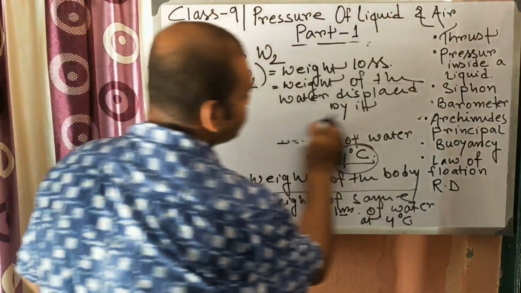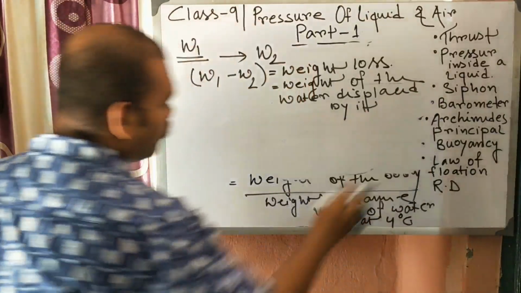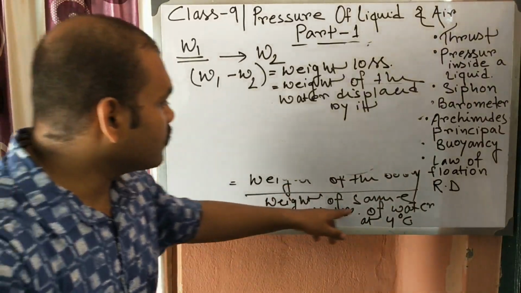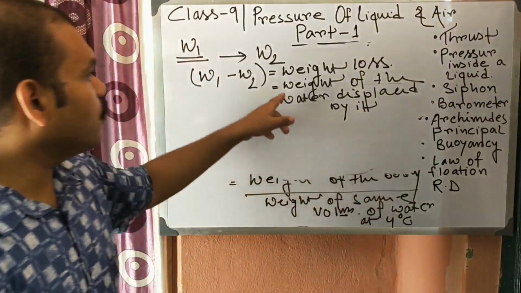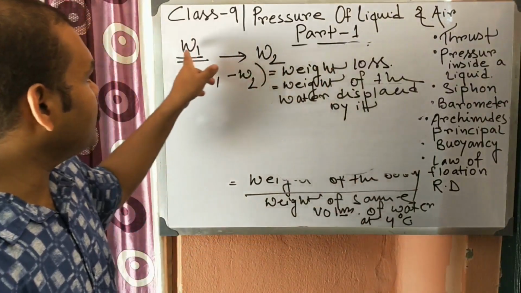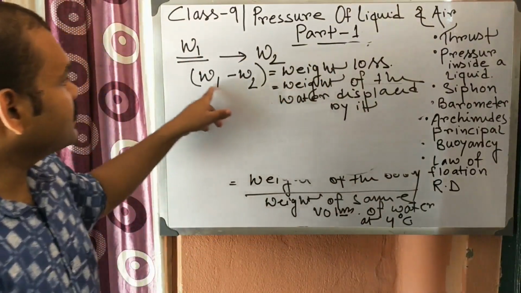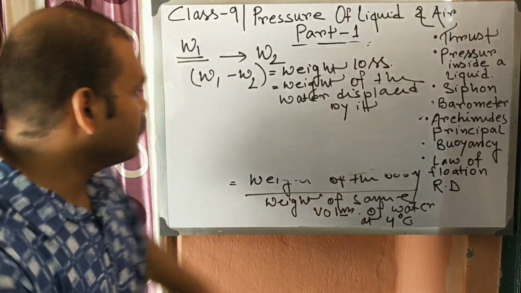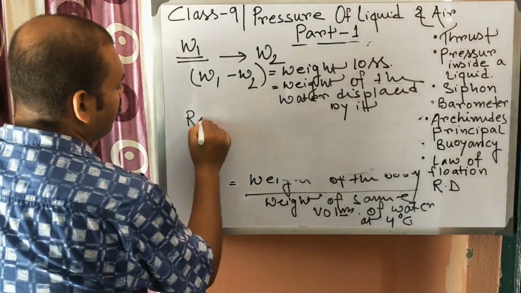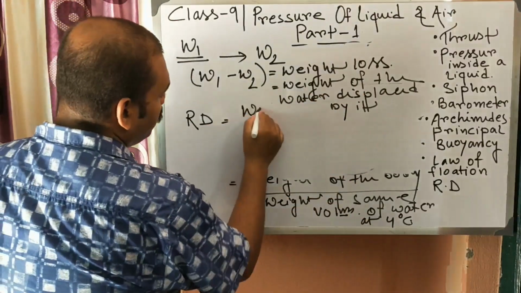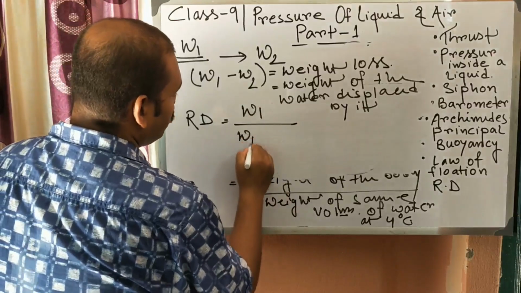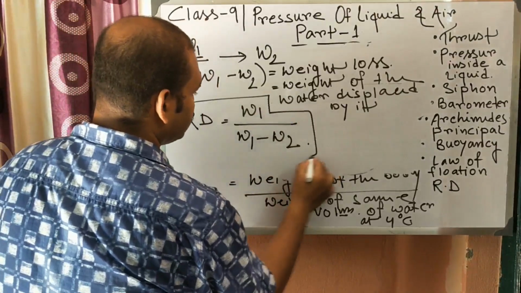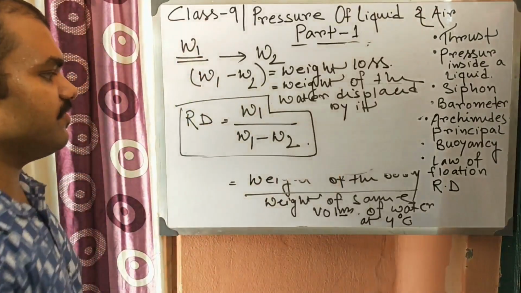So this is the formula of relative density, weight of the body by weight of the same volume of water. The weight of the body is W1, and W1 minus W2 is the weight of the water displaced by it. So the relative density of the body will be W1 by W1 minus W2. This is the formula of relative density.